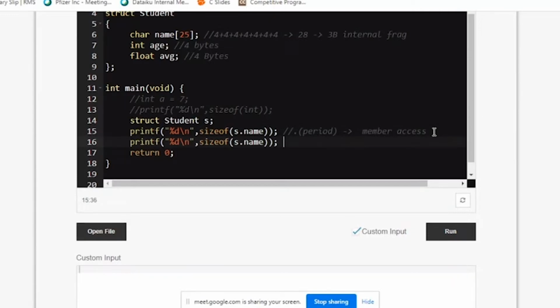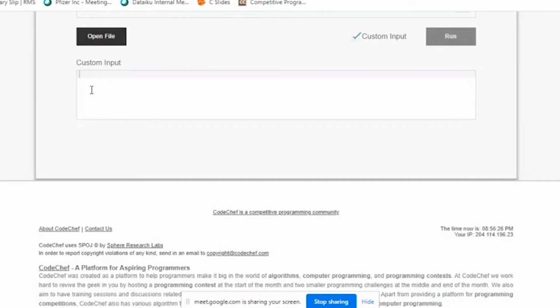Let me go for the next one, age. In the same way, let me go for printing average also, avg. Okay, if I run this, you can see it gives 25, 4, 4.